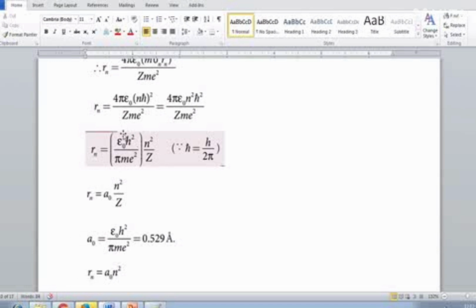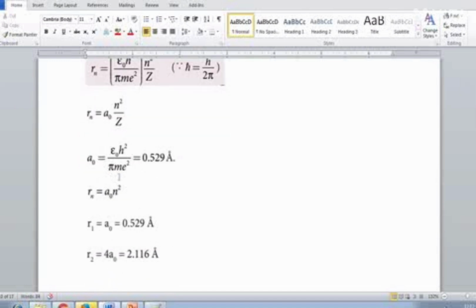Where A0 equals epsilon naught h square by pi m e square. All these things are constant values. So substituting all the known values in this equation, you will get 0.529 angstrom, or you can round this value to 0.53 angstrom.